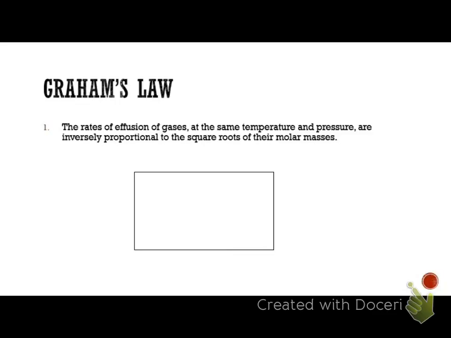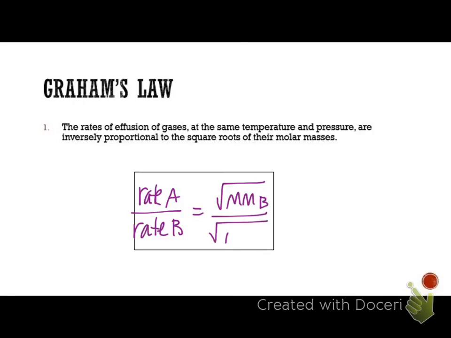So what does that look like? If I have rate A of gas A over rate of B, it's going to be equal to the square root of the molar mass of B over the square root of the molar mass of A. So they're inversely proportional. Let's do a couple of examples and then we're done with this lesson. I told you to be fast.